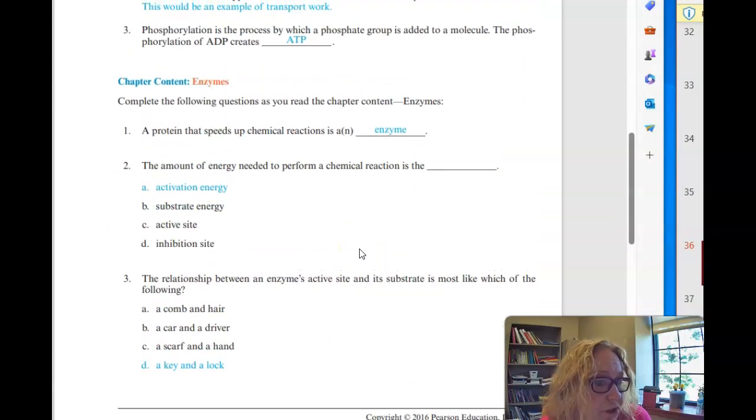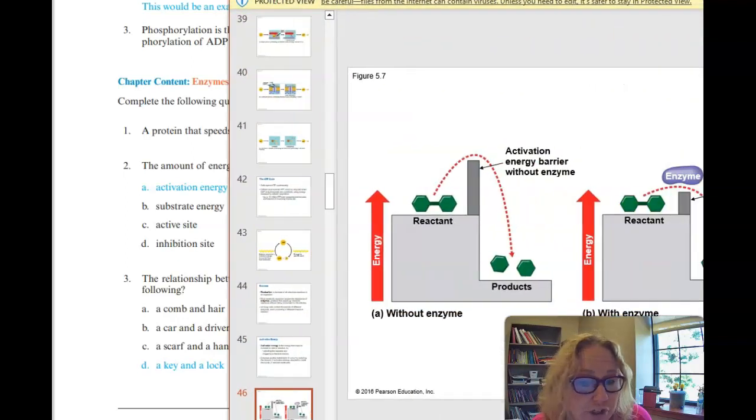Okay, moving on to enzymes. We talked about enzymes. Remember, it's basically the third girl in a fight. Essentially what that is doing. So a protein that speeds up a chemical reaction is an enzyme. The amount of energy needed to perform a chemical reaction is activation energy.